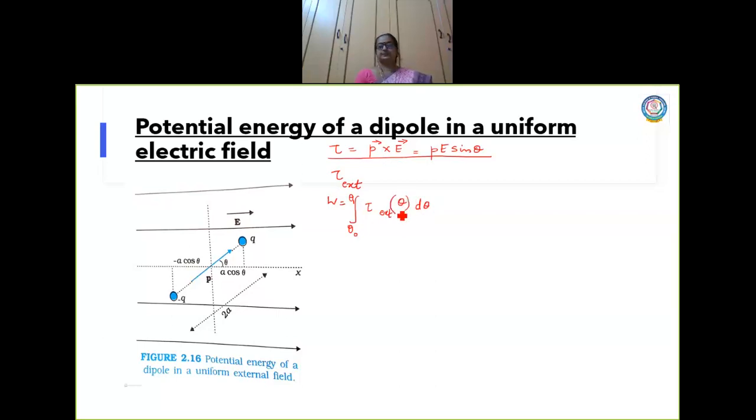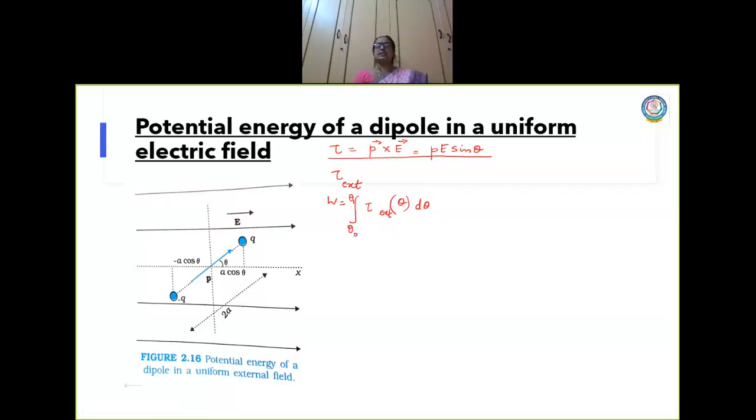What is the work done formula? Work done formula is force into distance. Now that force is nothing but the torque which is applied externally, into d theta, the small distance, that is theta naught to theta 1. So the work done is this.